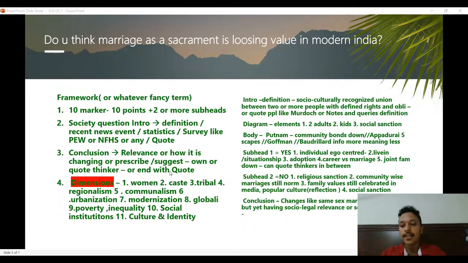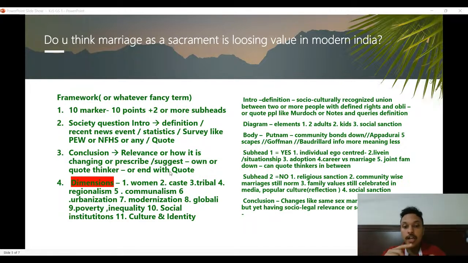Each part you can use as a point in both, supporting the motion and negating the motion. So here again you can use kids in one subheading to show how it is revolving around kids, or how the number of kids is reducing as education is increasing, or how adoption as a means is changing the institution of marriage, or how joint family is reducing. So things like that. Again, the same points, like adults, the role of women, the role of men, role of patriarchy, role of kids, and all of that.